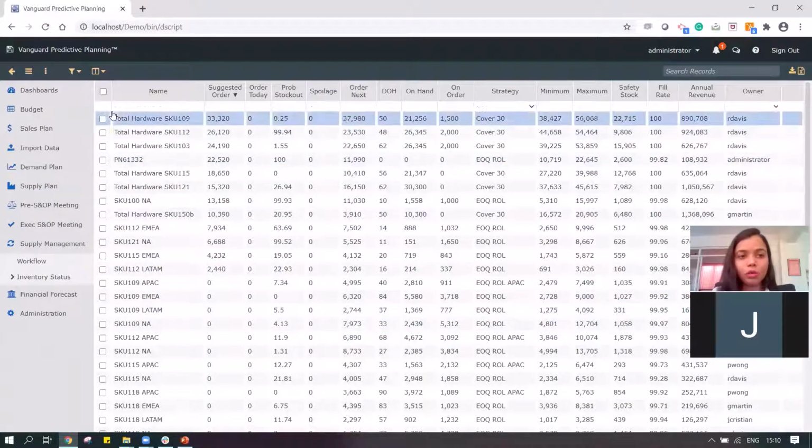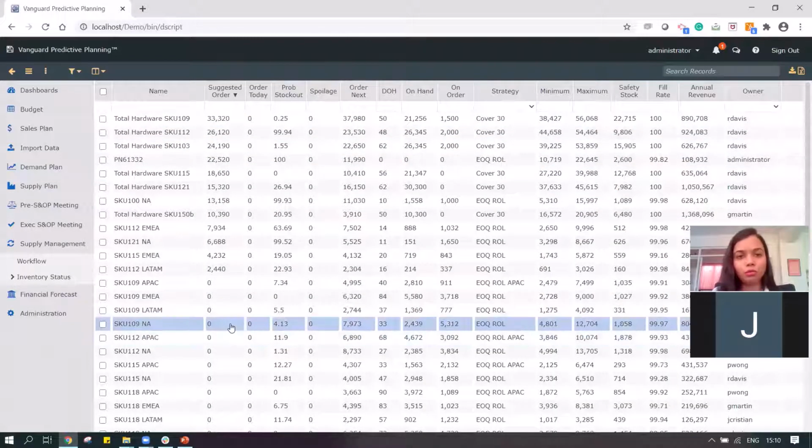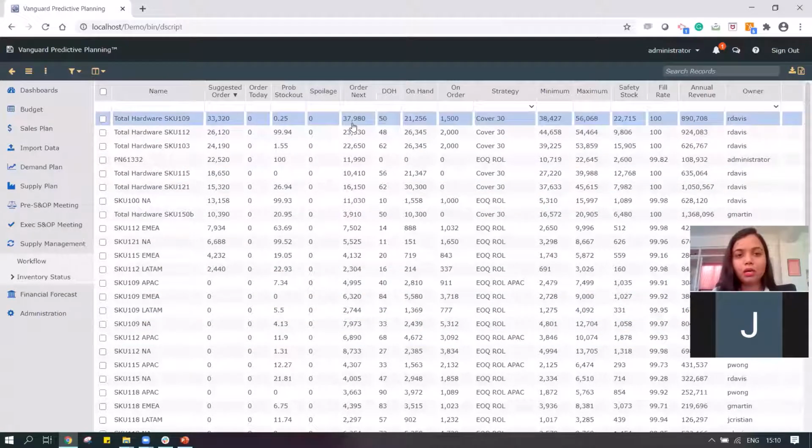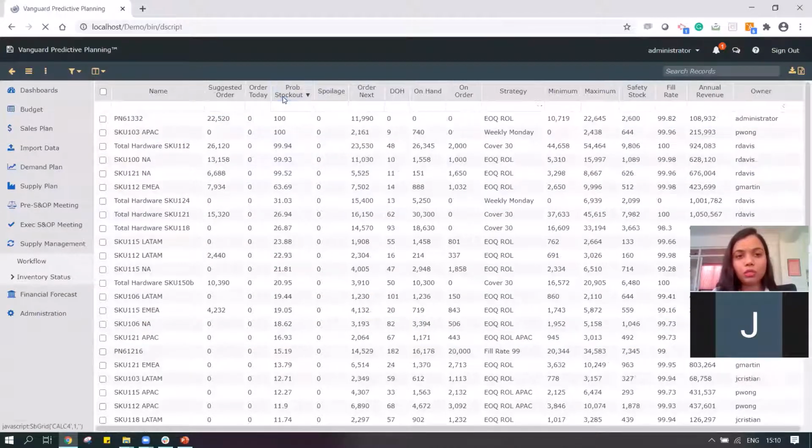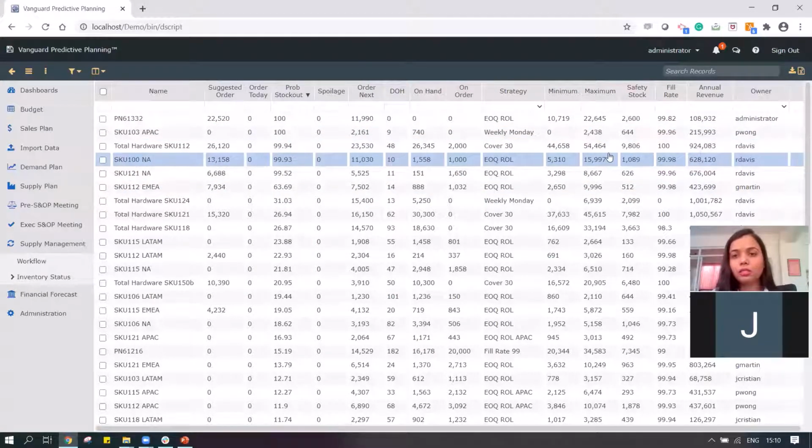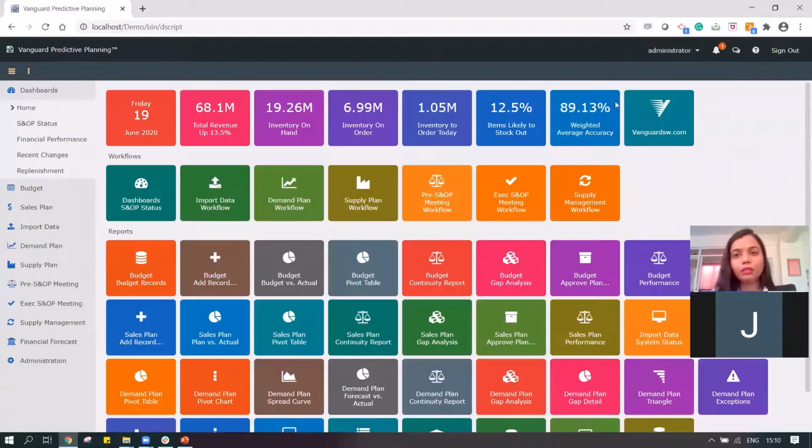So what are the various products which are contributing to this much inventory? Is my inventory sufficient? What are the items which have very high probability of stocking out? All the various details related to that KPI would be available to me in just one click. That's really useful information.